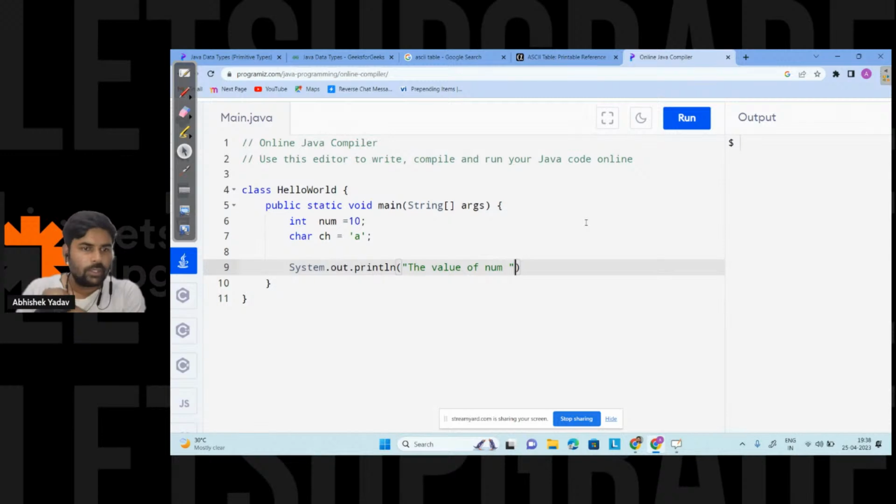Okay, Jagdish sir, sorry for the interrupt. With the ASCII code shall we be able to get the character also? Yes, yes, you will be able to get the character also. You have to typecast that part. I will come to that part also, Jagdish.